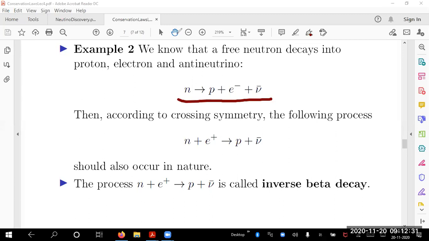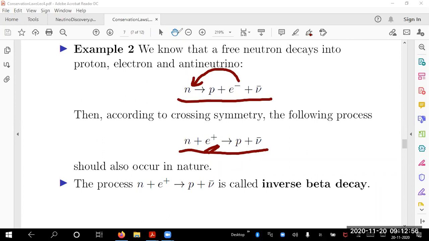Then according to crossing symmetry, what I am doing is taking E minus to the left-hand side, and it becomes an E plus. So neutron plus E plus becomes a proton plus what I wrote as an antineutrino, because we say that there exists some additional particle, call it this nu bar.